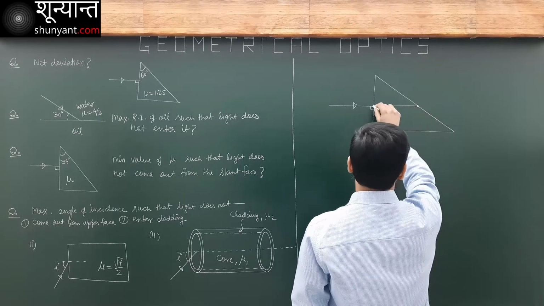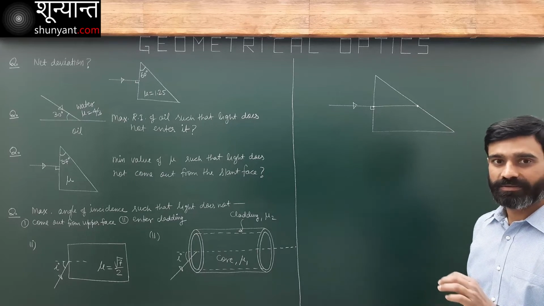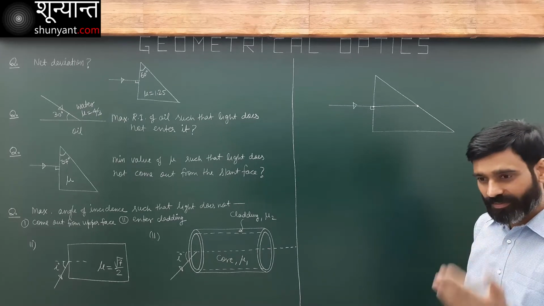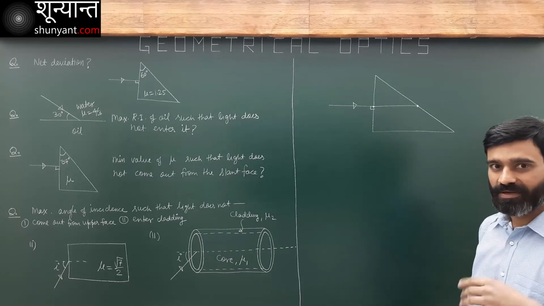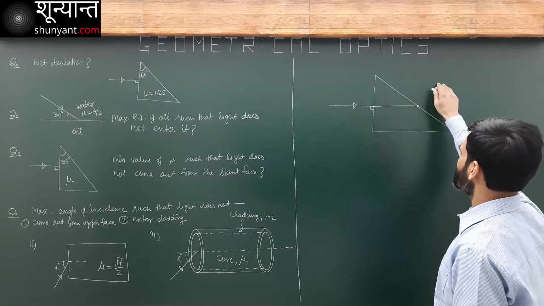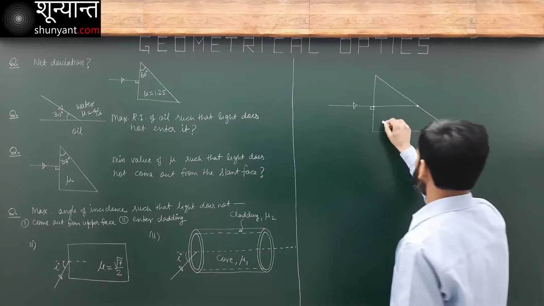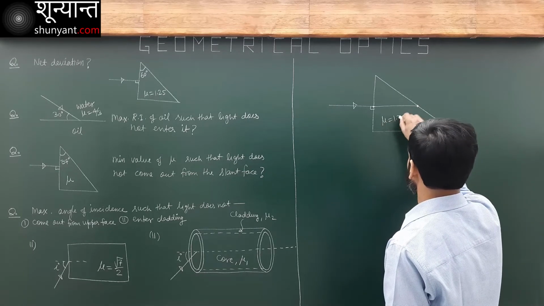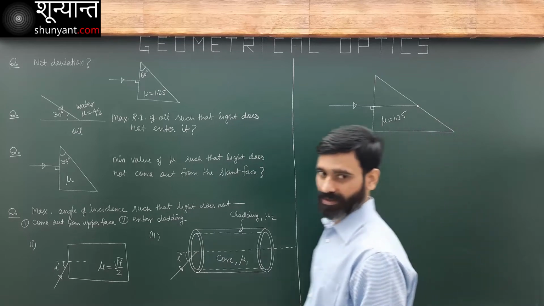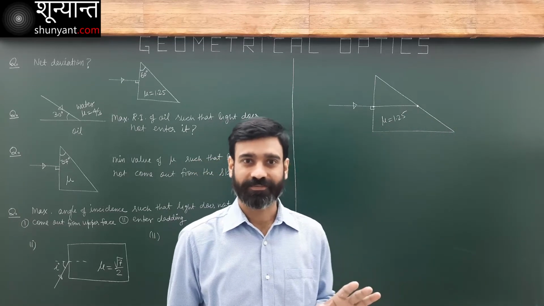At this point again, there will be refraction. There is a change in medium. This is glass, some medium, and this is air. Light is going from denser to rarer. Mu is given, mu is 1.25. So here I have to be careful. Let's calculate the critical angle first.